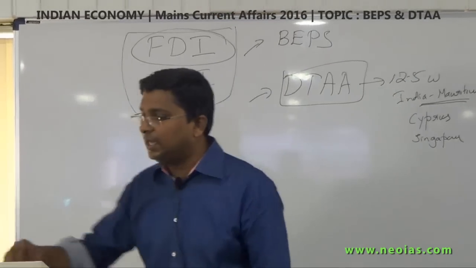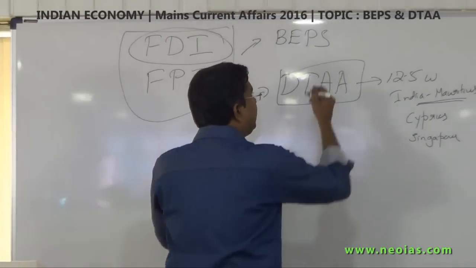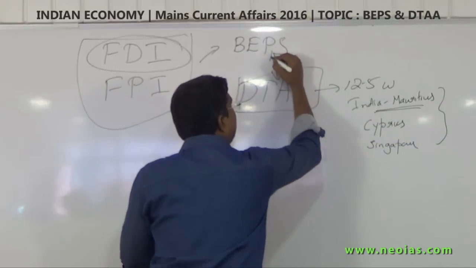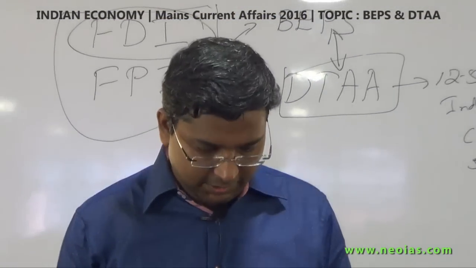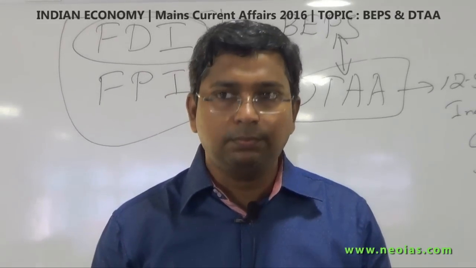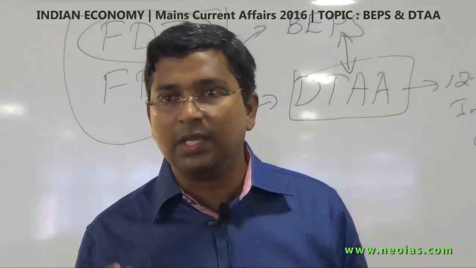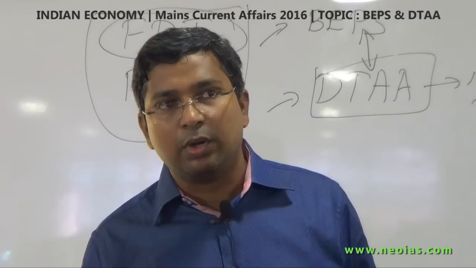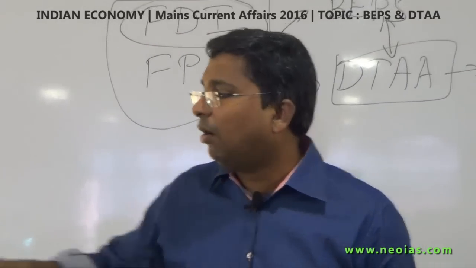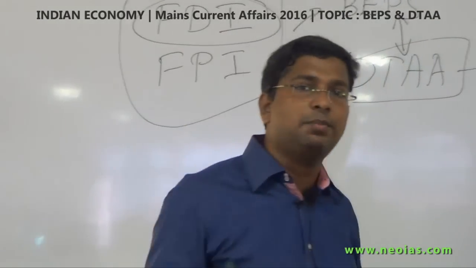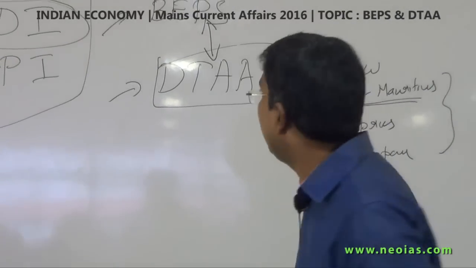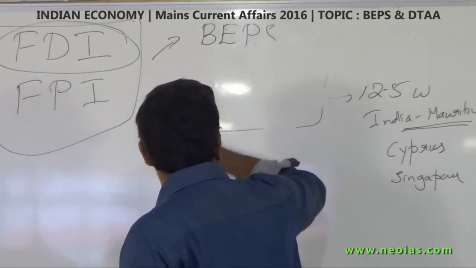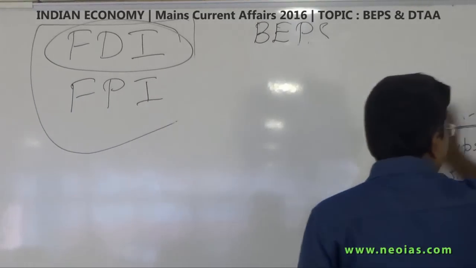First we'll discuss, try to understand that there is a direct relation between BEPS and DTA. There is a direct relation between base erosion and profit shifting and double taxation avoidance agreement. All the direct relationships, the concepts and the important issues, both for your mains and prelims, will be discussed today. Now we'll start with base erosion and profit shifting.